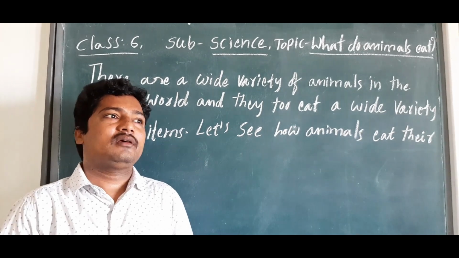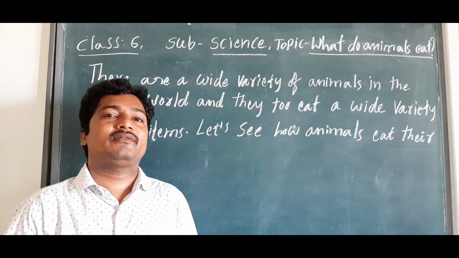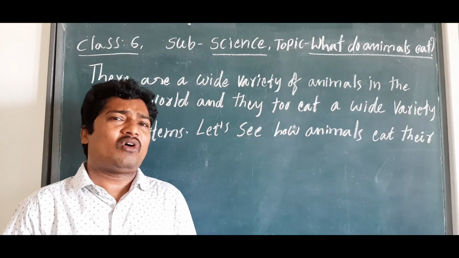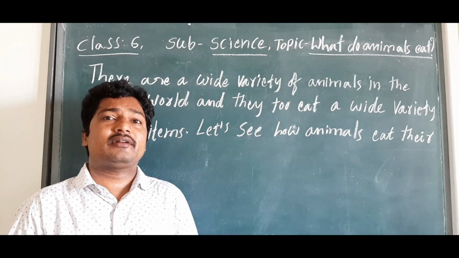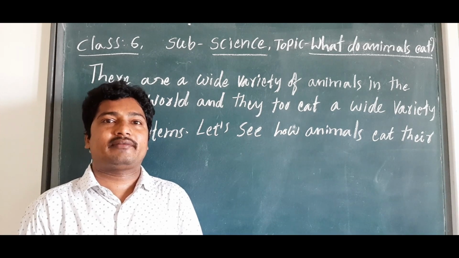So children, we know the characteristics of living beings or living things. Certain characteristics are very much required in our life.